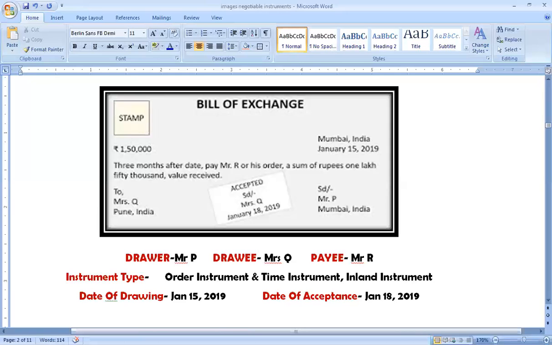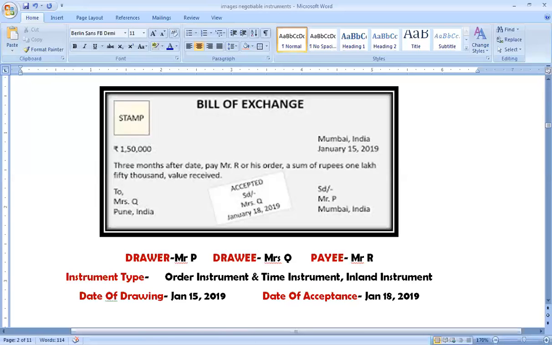Who is the drawer, who is the drawee, who is the payee must be clearly specified. There must not be any ambiguity regarding the same. Then the drawer has to sign. Signing is a must. Then the intention to make a bill of exchange must be visible. And then you have to deliver that bill of exchange to the drawee for acceptance.